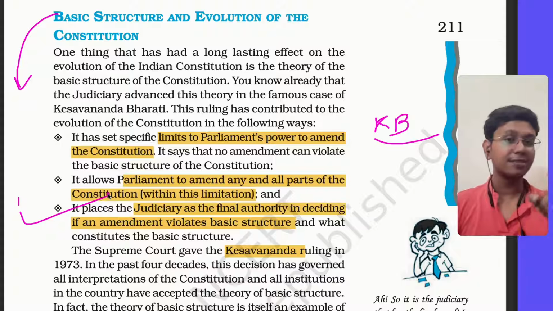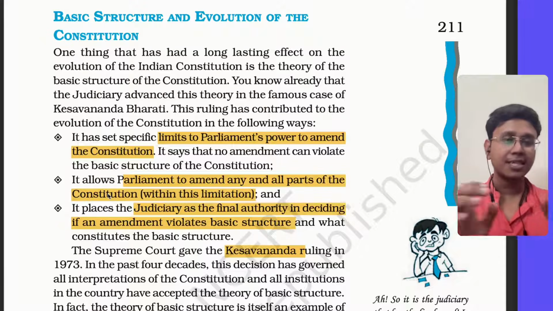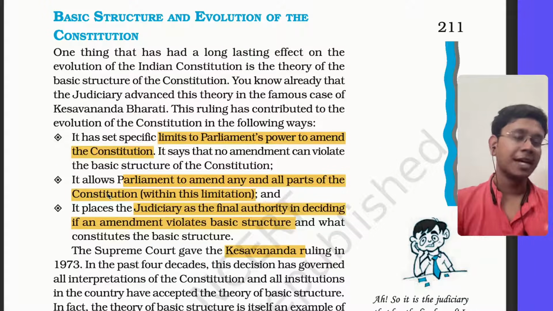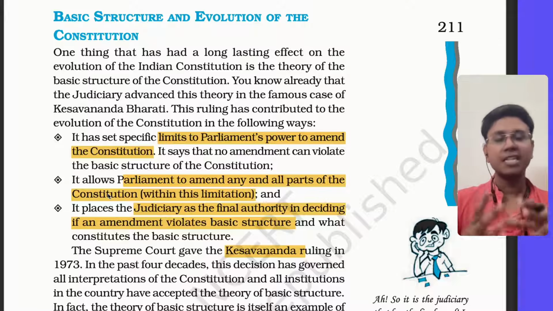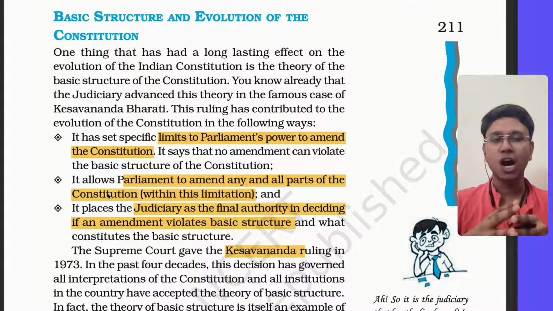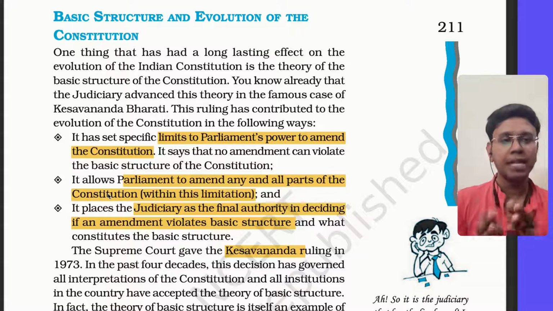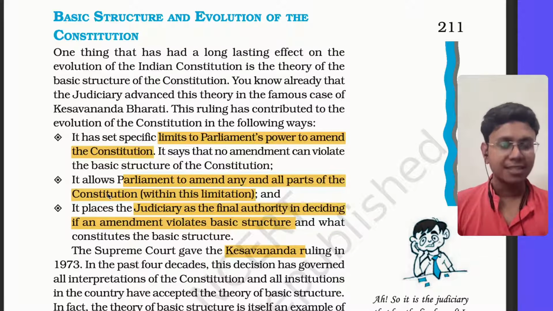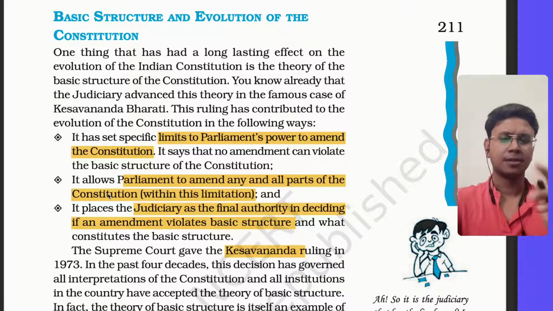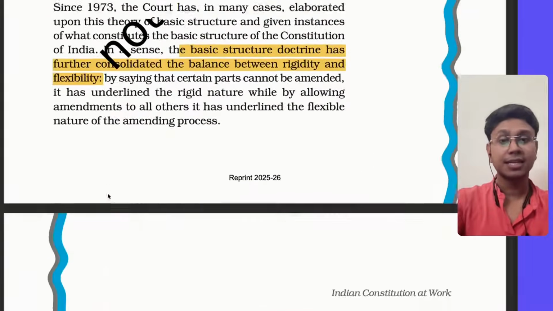I also discussed this in the judiciary chapter. So this is a limitation on amendment power. It is a balance between rigidity and flexibility. It ensures that a few elements do not change in the constitution, thus rigid, and everything other than the basic structure can be changed, and thus flexible. So you can consider this in that perspective.